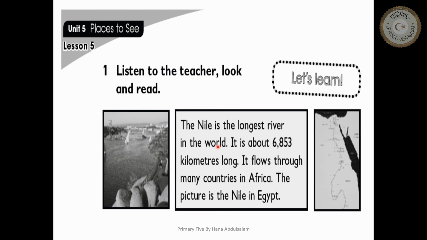What is the longest river in the world? It is the Nile. How long is it? It is about 6,853 kilometers long. It flows through many countries in Africa. Not only one country, but many countries. It comes from the waterfalls, from the high mountains, from different lakes, and goes to the sea. Can you see the picture here with the boat? It is the picture of the Nile in Egypt.